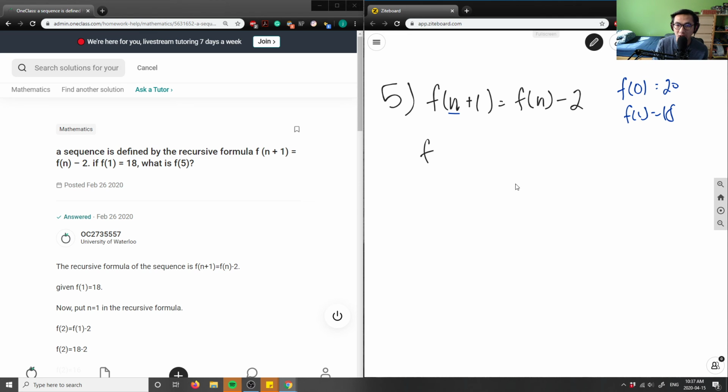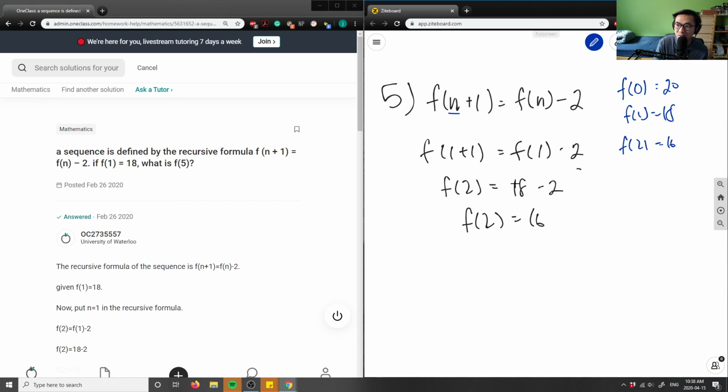Let me try if n equals 1 here. So if n equals 1, f at 2 would equal f at 1, which is 18 minus 2. So f at 2 would equal 16. So let me write down that f at 2 would equal 16 here.